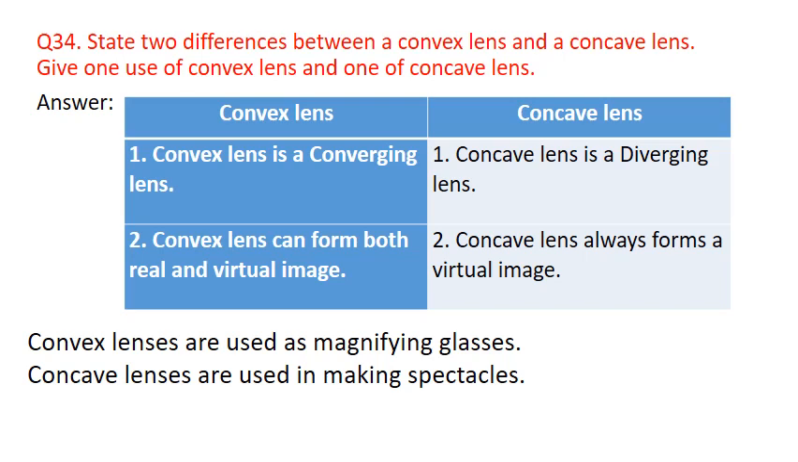The next question is, give one use of a convex lens and one of a concave lens. A convex lens can be used as a magnifying glass because a convex lens can form a magnified image. Whereas a concave lens is used in making telescopes, and it is also used in making spectacles. So you can write any one use. You can write concave lenses are used in making spectacles.